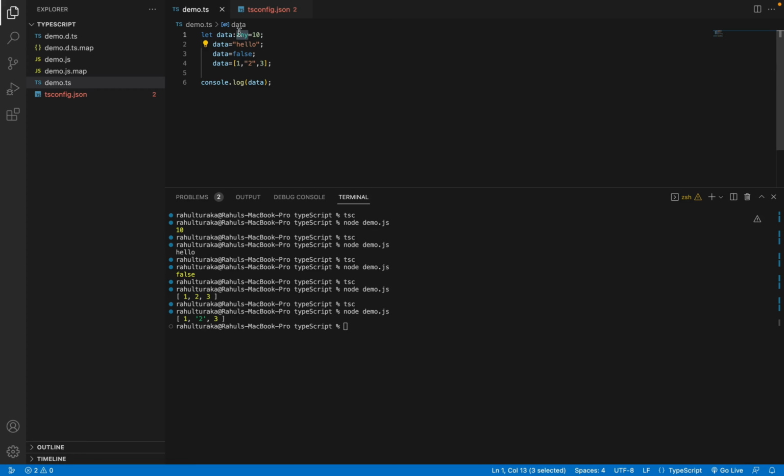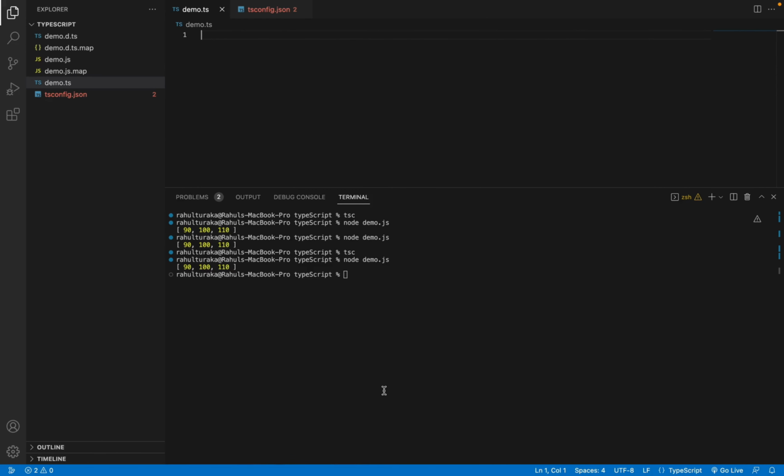So it's only useful in special cases, like where you don't know the type yet. There may be cases where you don't know the type of the variable that is coming. Like we might be getting it from an external API, from another DB, or we might be pulling the data. In those cases, we might not know the type of that particular variable. In those cases, we can use any. But it literally takes away the safety of TypeScript. So that's the main thing. So this is all about the any type.